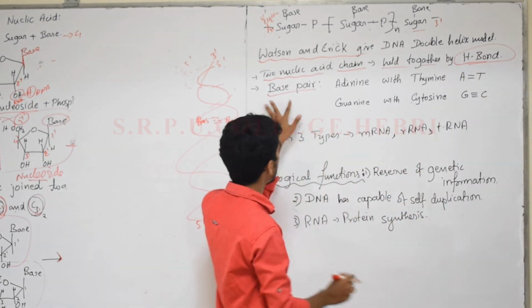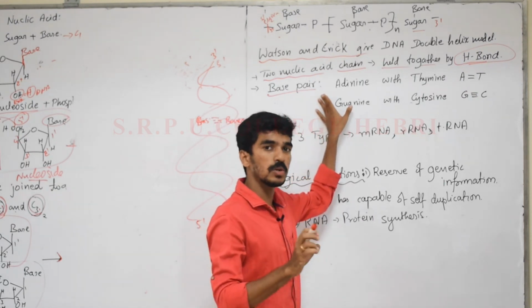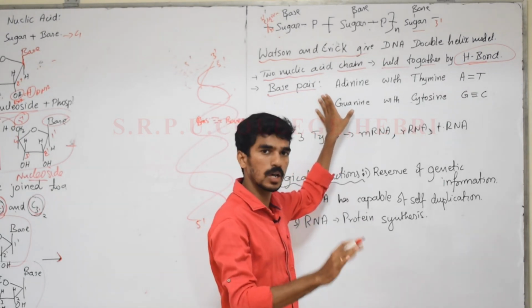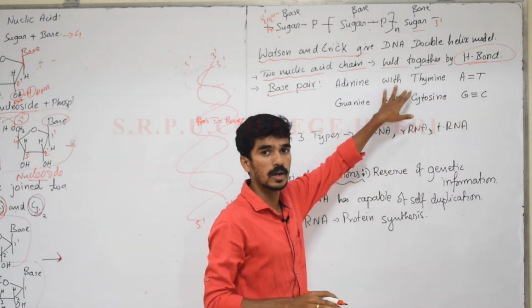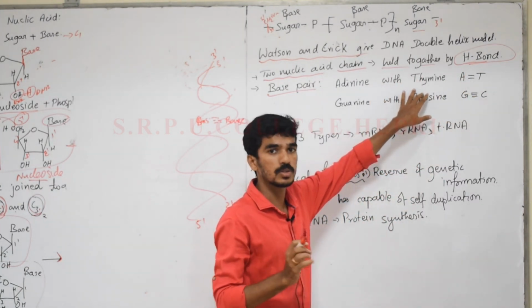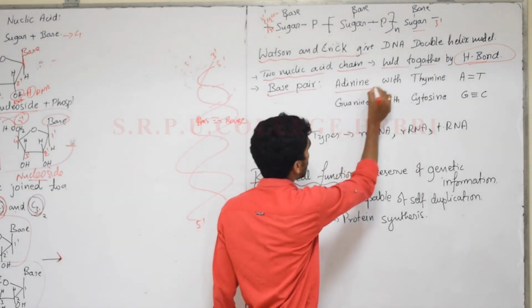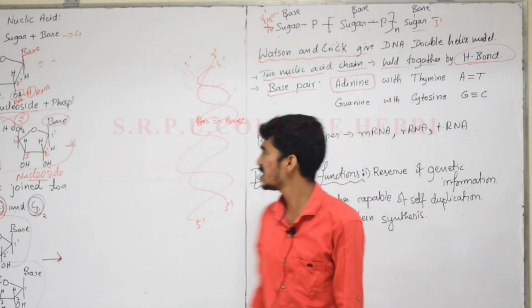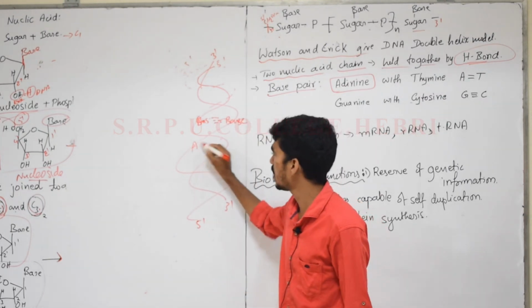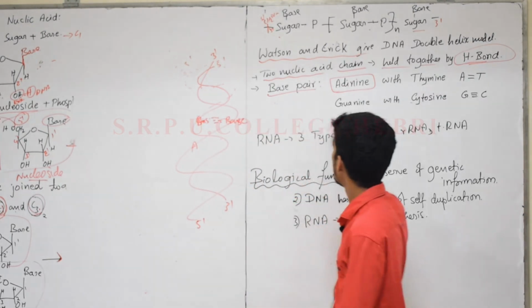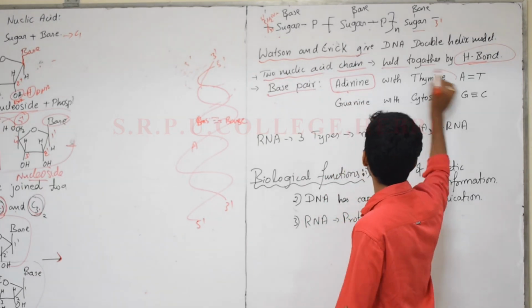Base pairing means the respective nitrogenous base will be bonded with a hydrogen bond to the respective other nitrogenous base. For example, if adenine is present in this nucleic acid chain, then it should be paired with thymine only.